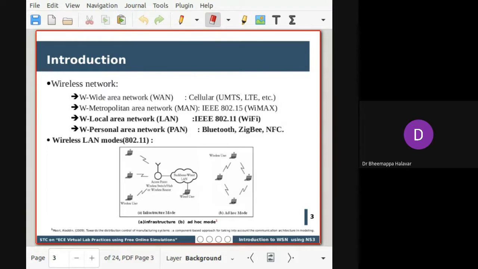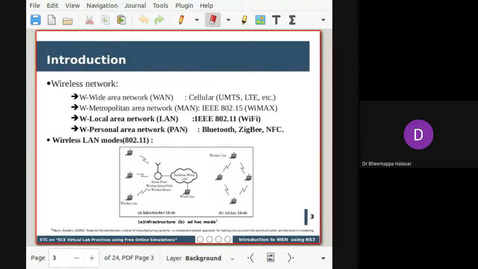So most of the time, for a wireless sensor network, we'll be using a communication model like a local area network and a personal area network. In turn, they will be communicating to the host or the remote machine with the help of a base station to transmit it via the internet. So that's how generally the wireless sensor network works. Before going to wireless sensor networks, we'll see what the 802.11 model is.